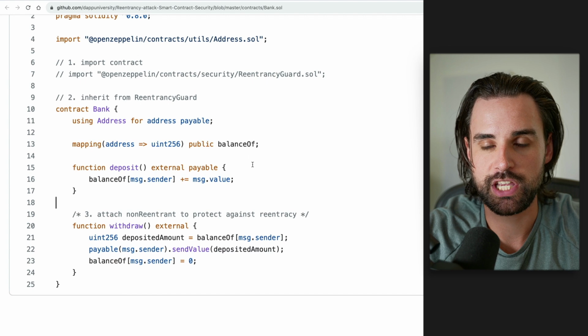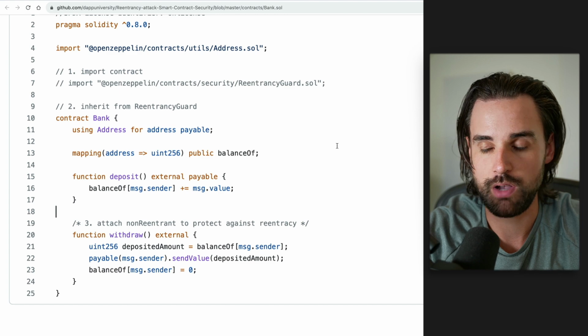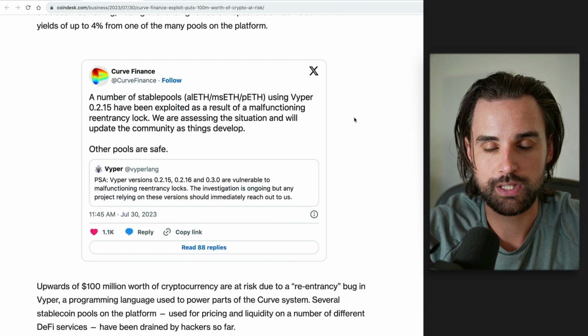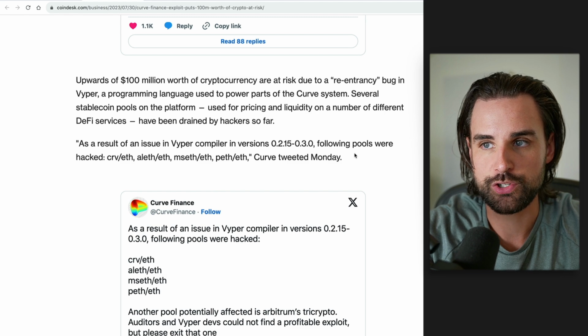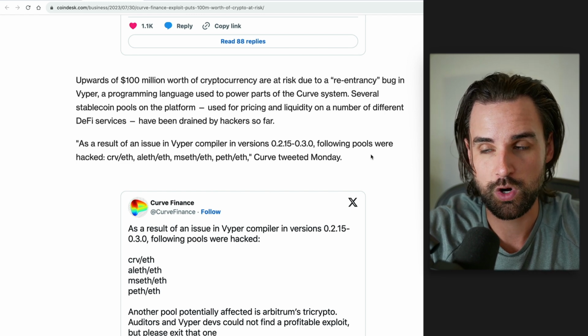Now, the contract that I'm looking at right now is a Solidity smart contract, and many versions past this have actually automatically protected against reentrancy out of the box. But the smart contract that was exploited in this case was using the Vyper programming language. If you're not familiar with what that is, there's a couple different programming languages you can use to create Ethereum smart contracts and other EVM compatible smart contracts. There's Solidity, which is by far the widest used language, but there's another one called Vyper, which looks a little bit more like Python. And that's what this is using. It's an older version, 0.2.15 through 0.3.0, where this reentrancy vulnerability was discovered and subsequently exploited.